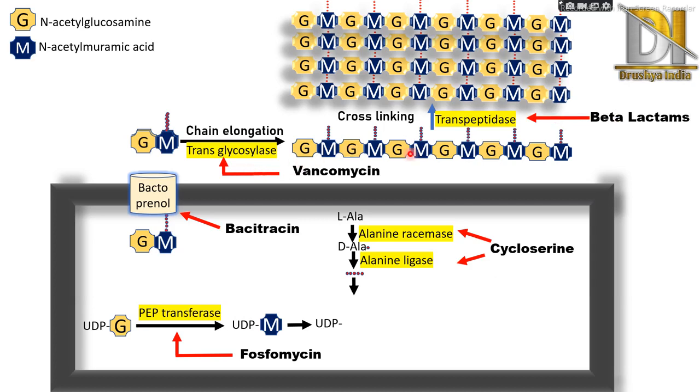It inhibits transpeptidase, which means it inhibits cross linking of the single chains. So these are the various cell wall synthesis inhibitors along with their mechanism of action and their target site during the cell wall synthesis process.